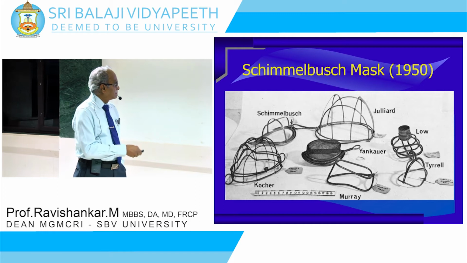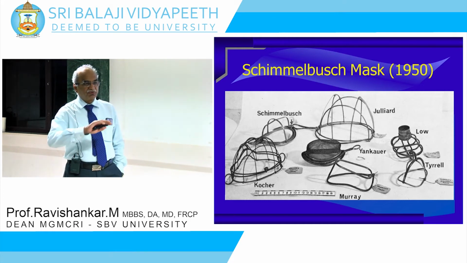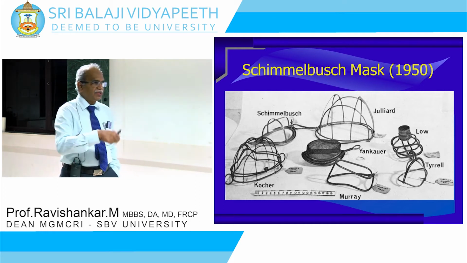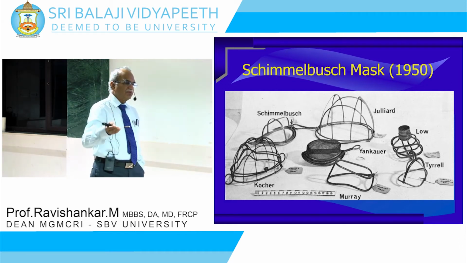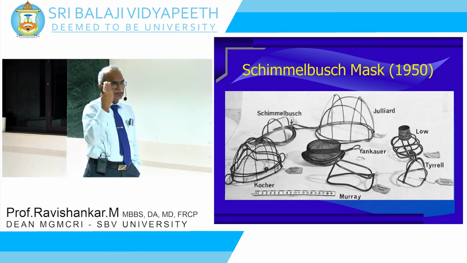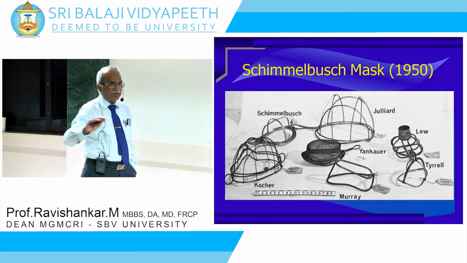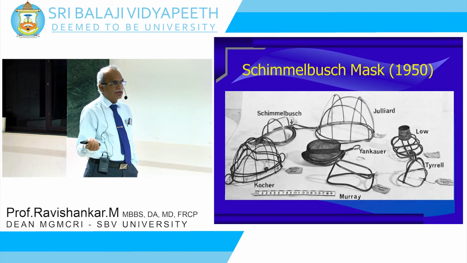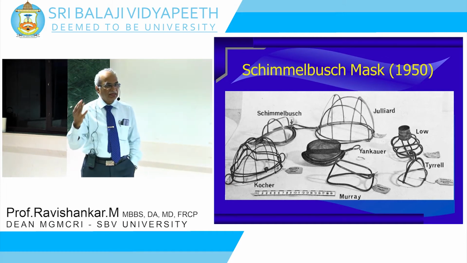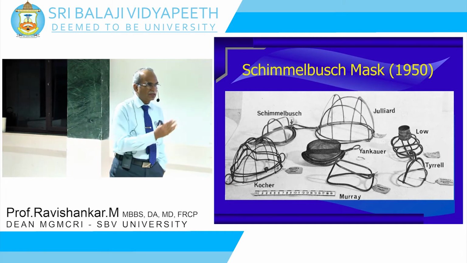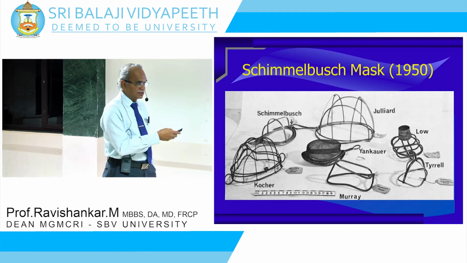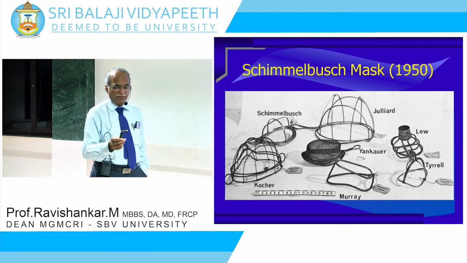And we had all these wire meshes on which you put 6 layers of gauze and start pouring ether. The patient will breathe from the atmosphere through the mask, and then they will get anesthetized. So intermittently you top it up to maintain the level of anesthesia; you take it out, the patient breathes the atmosphere and then comes out of anesthesia. That is how things were going on till the 1950s.